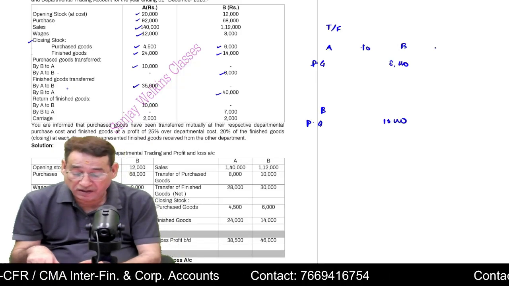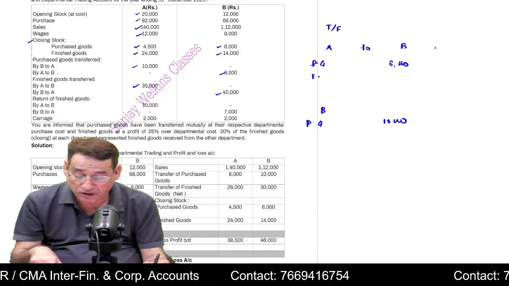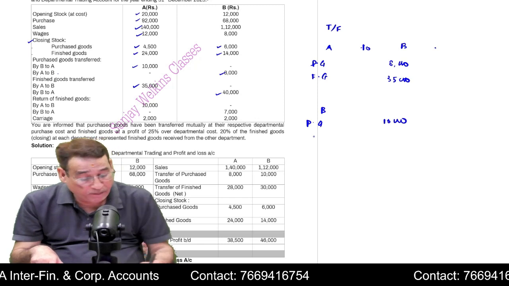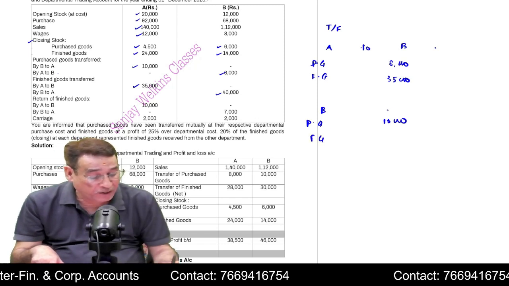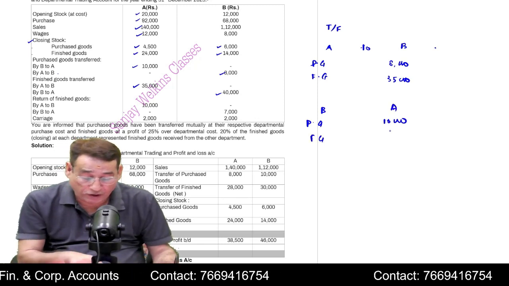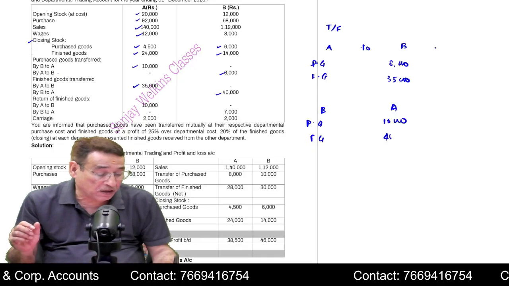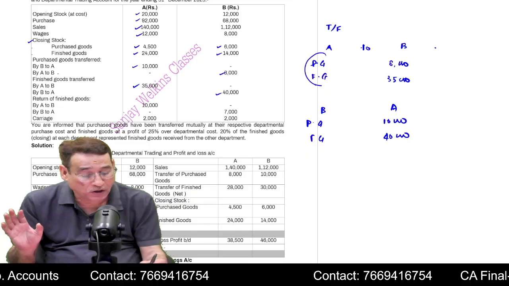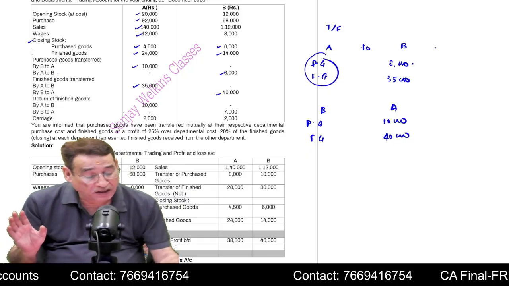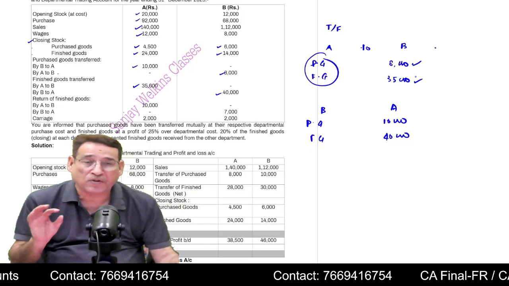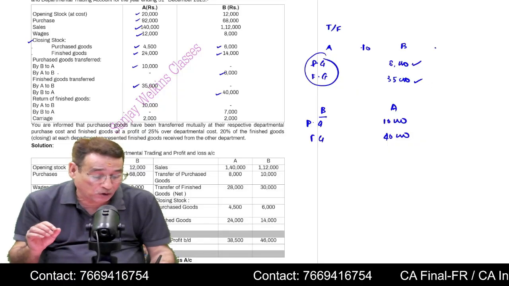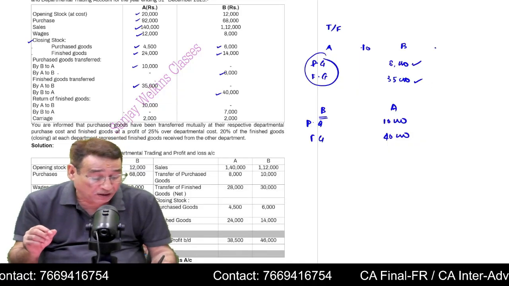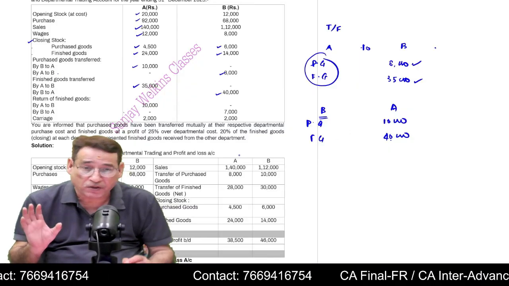Correct? Then it is written finished goods transferred. Finished goods transferred by A to B is 35,000. And by B to A, finished goods transferred is 40,000. I have written this information separately just to make you understand better. Is it clear to you? That means total transferred by A, 8,000 purchased goods and finished goods worth rupees 35,000. Total transfers by Department B, purchased goods 10,000 and finished goods 40,000.